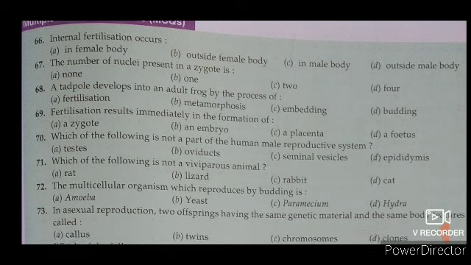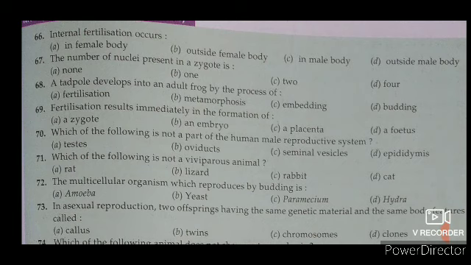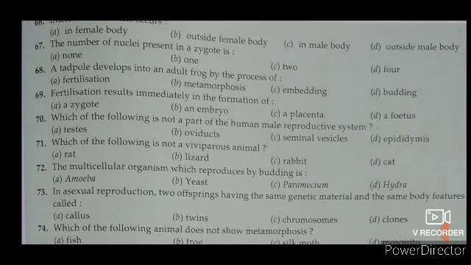So dear students, in case of internal fertilization, it is inside a female body, not in a male body, therefore option A will be suitable. Fertilization which takes place inside the female body is called internal fertilization.